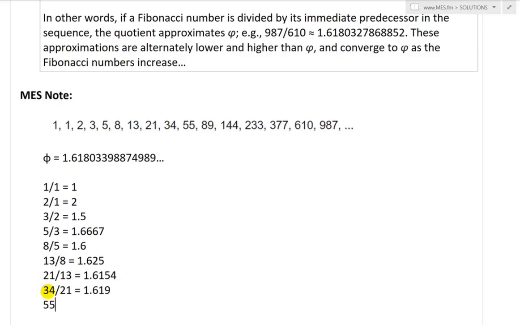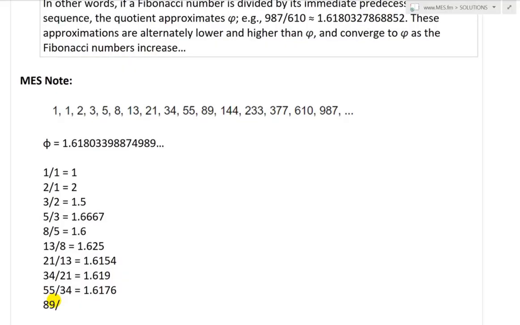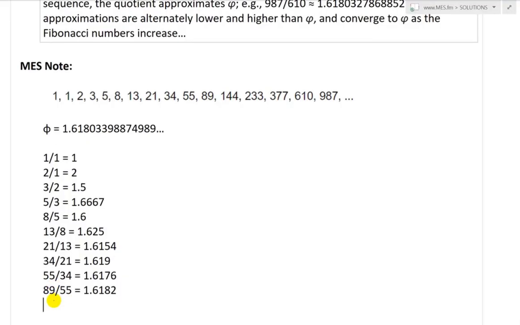Then we have 55/34, which is below, and then the next one, 89/55, equals 1.618, a bit higher, so there's 1.6182, and then keep going on.